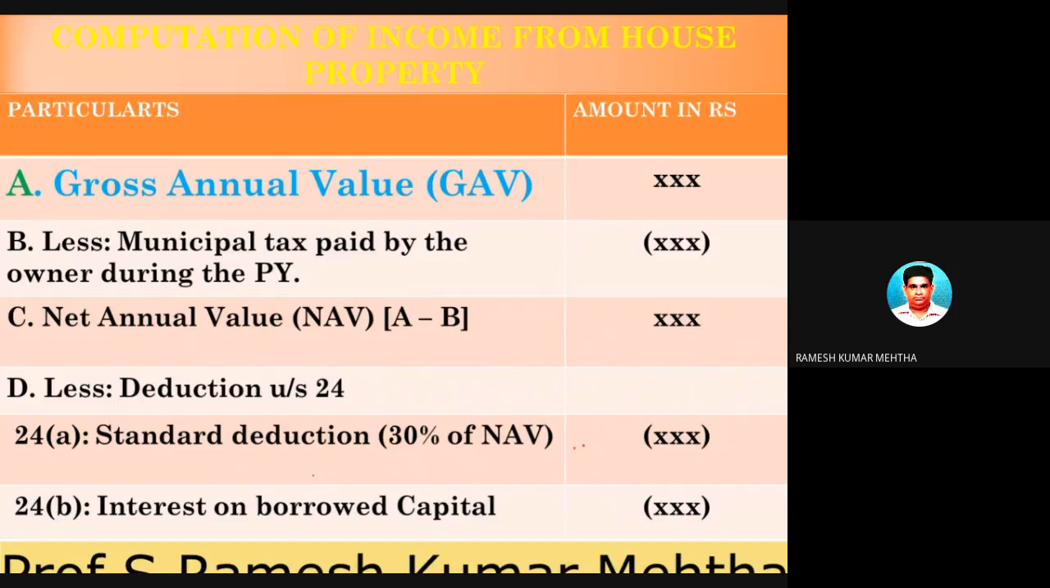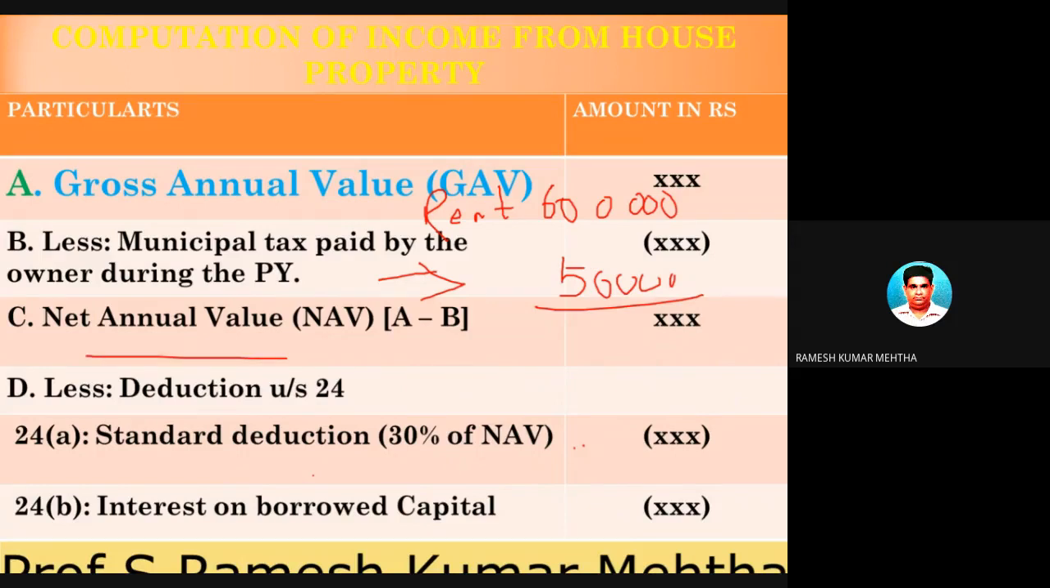I will just give another example. The total rent collected by him is 6 lakh rupees. Example, number two: reduce from this the municipal taxes of 50,000 rupees, if it is paid. So you will get the net annual value as 5,50,000 rupees. So this figure you got.